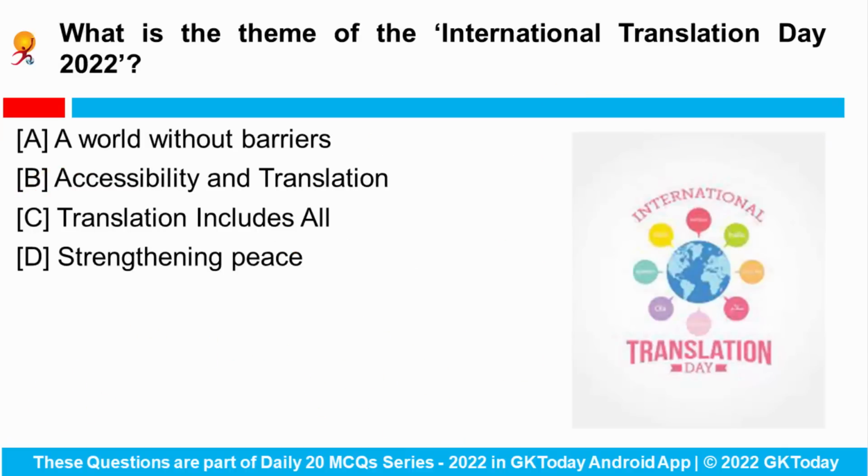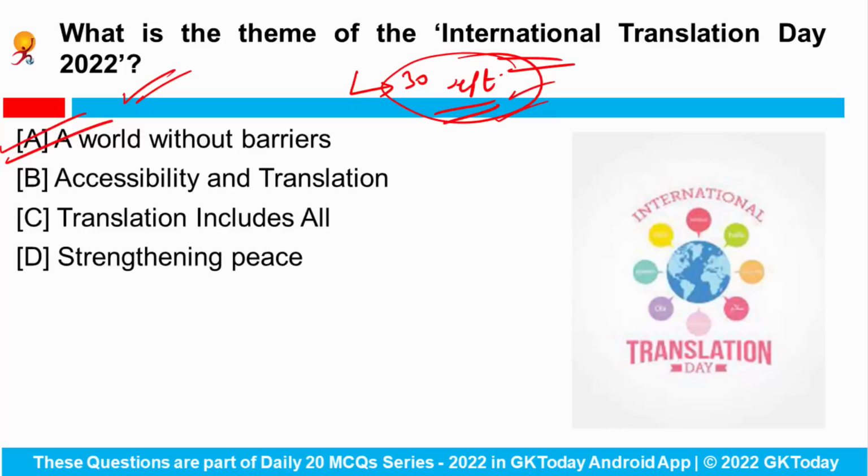Next is, what is the theme of International Translation Day 2022? So every year we observe this day on 30th of September to honor the work of translators and language professionals across the world. And this year the theme was a world without barriers. Okay. So two things are obviously important. First of all, when do we observe this particular day? The answer would be 30th of September. And what is the theme for this year? It is a world without barriers.